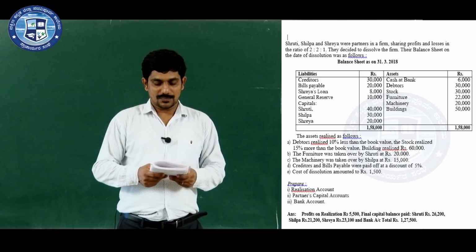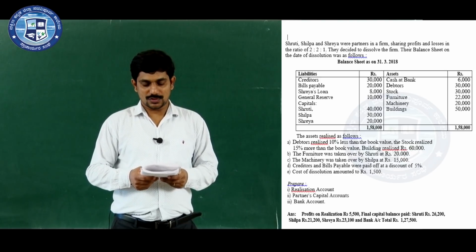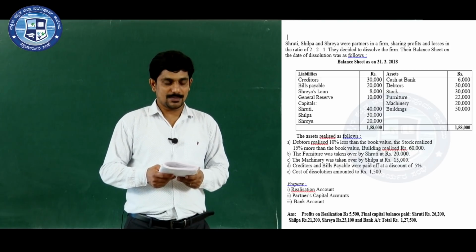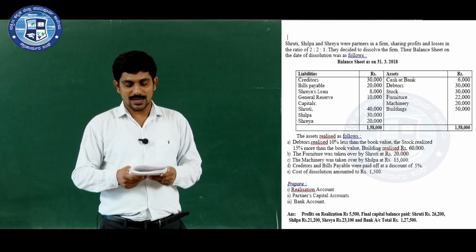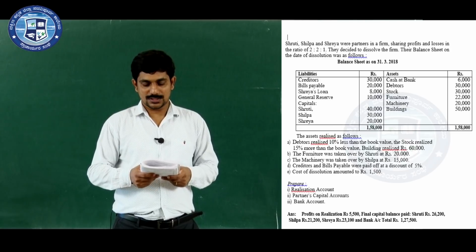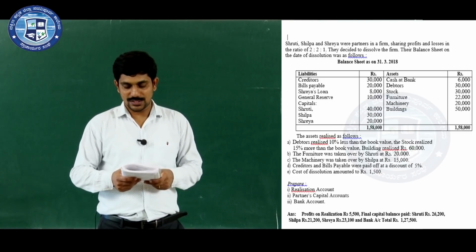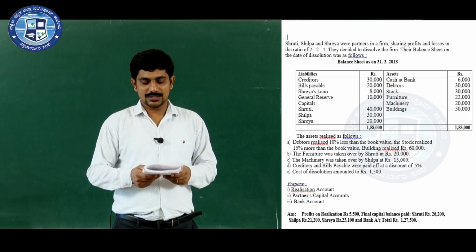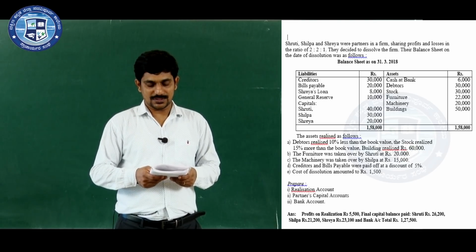Balance sheet is given in the problem. Balance sheet as on 31/3/2018. There are assets as well as liabilities. Assets side, cash at bank 6,000, debtors 30,000, stock 30,000, furniture 22,000, machinery 20,000, buildings 50,000.